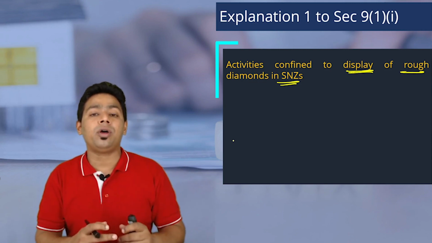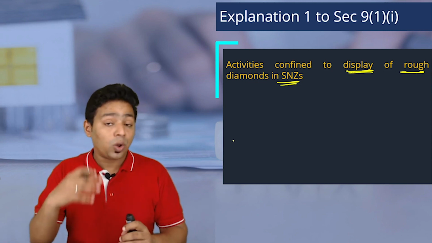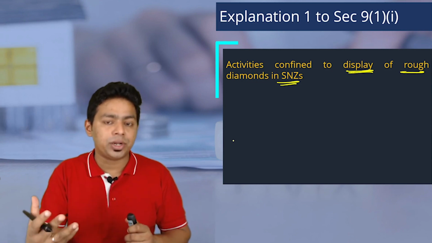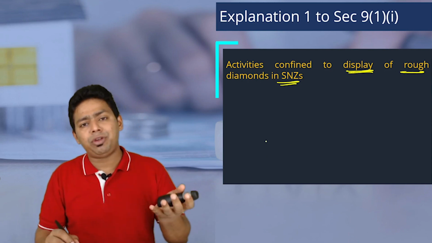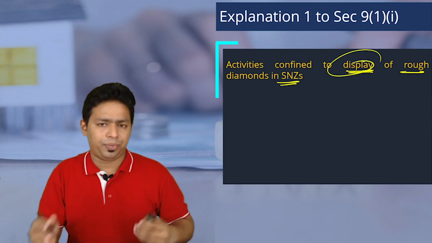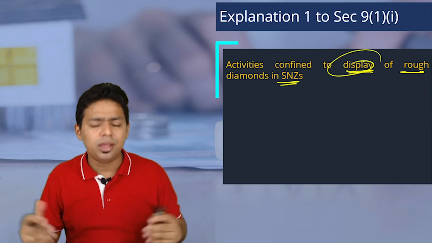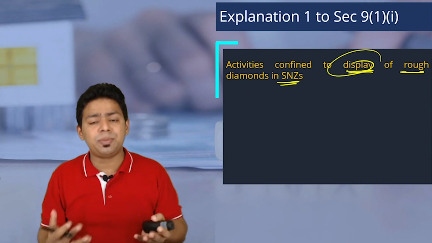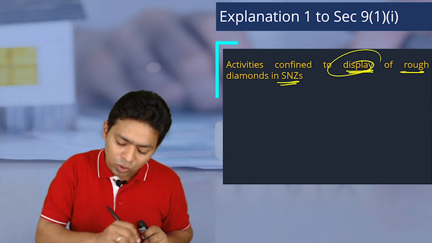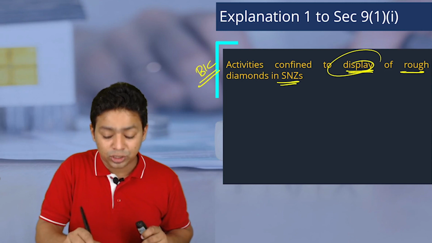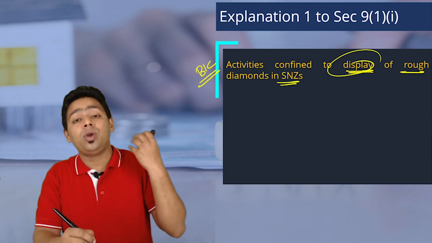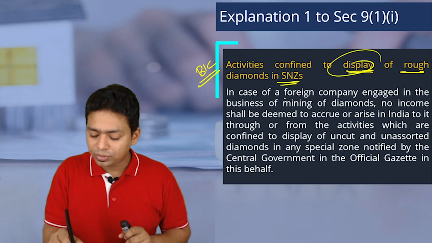Surat is known for its royalty, its loyalty toward the diamond merchants. So they say, if they come to India only to display, they are not selling it, they are just displaying it, only for exhibition, that will not be considered a business connection. They are not selling diamonds here, they are only exhibiting diamonds here.